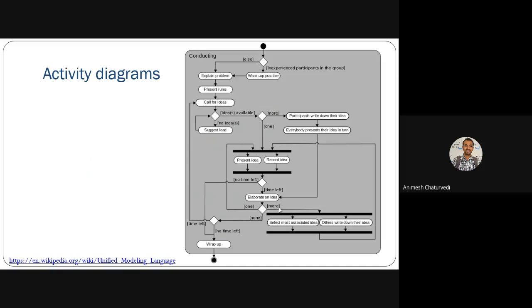Then particular decisions could be there, whether something has to be taken or not taken, yes or no, true or false, these types of decisions are there. In this activity diagram, one starting point is there and one ending point is there. And between these there are various activities and processes that actually flow